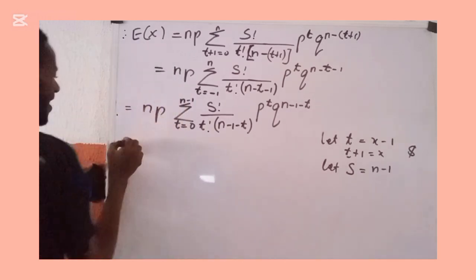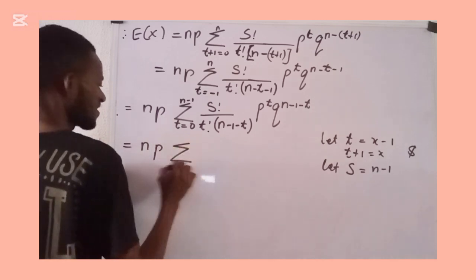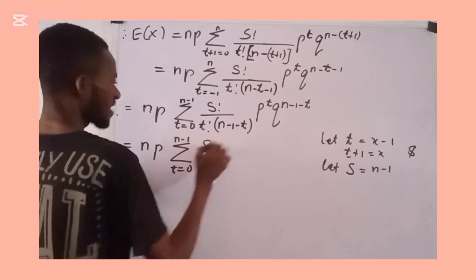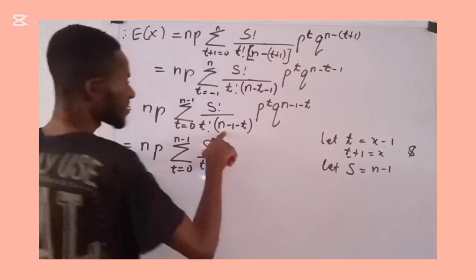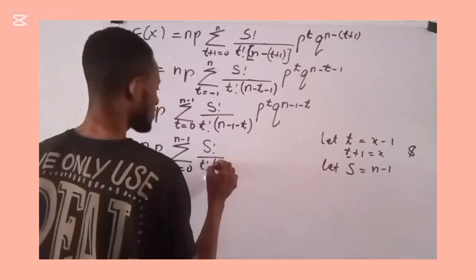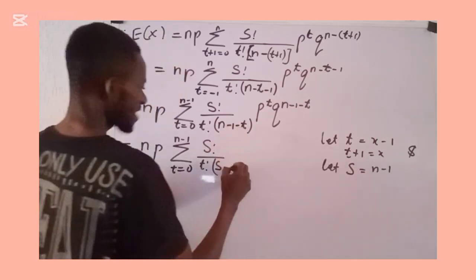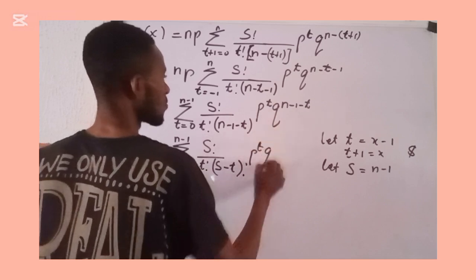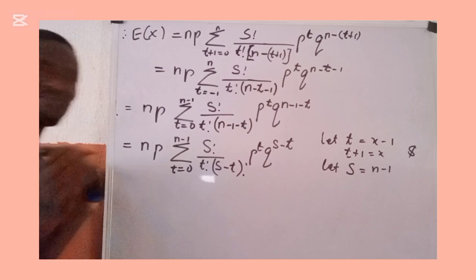And then what do I have now? This becomes np. We have the sum where t is running from 0 to n minus 1 of s factorial into t factorial into, here n minus 1 was already said to be s. So this becomes s minus t all factorial, p raised to power t, q raised to power n minus 1, which is s minus t.